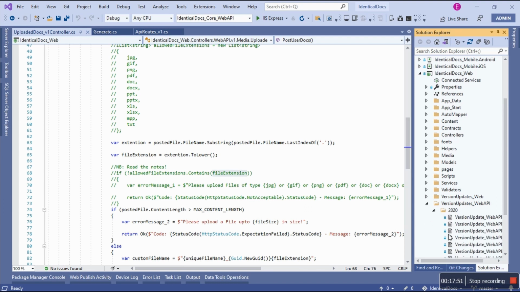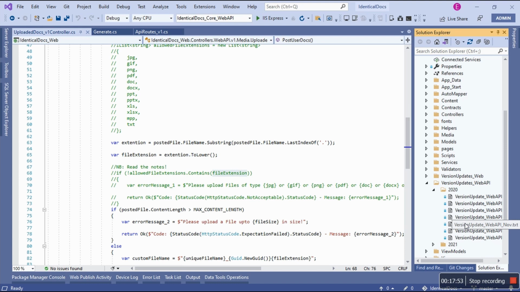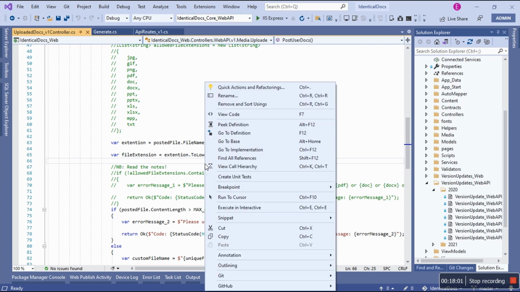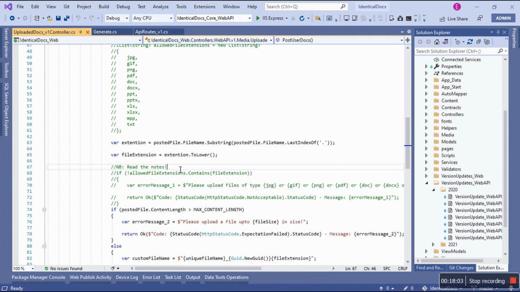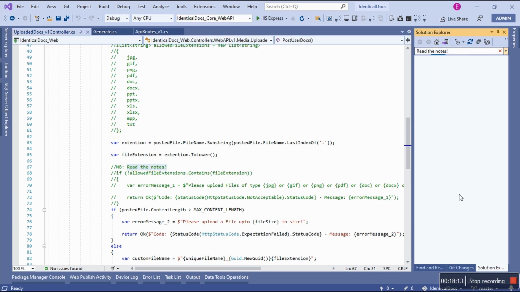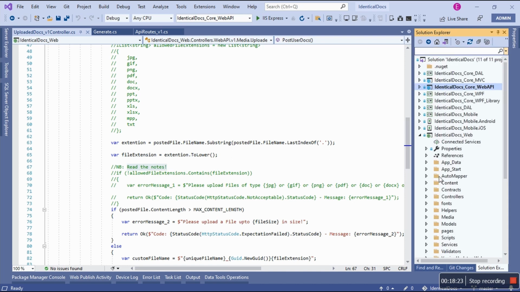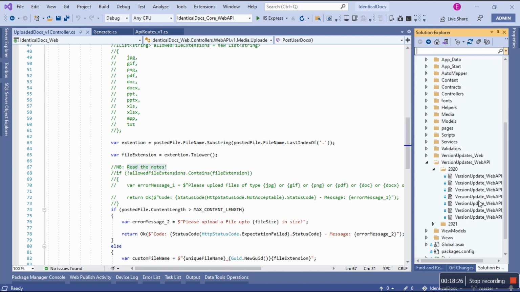So let's do 2020. You see, now I cannot do this. But this is when GitHub can help us. But I don't need to do that. I just need to do this. Right click. Because here I cannot search. No, wait, I can search. Is there a way where I may have a specified read the notes? Because I'm looking in one of those files. Nothing. Visual Studio. I've never used this feature. Well, my friend used to use it. Of searching globally. It's fine. But I'm searching. I want to search from here.